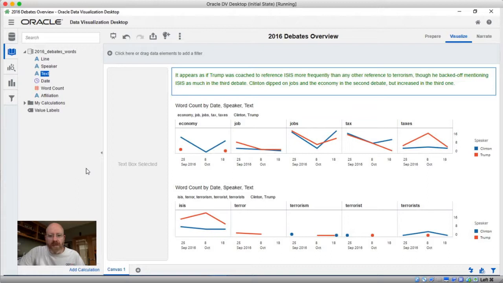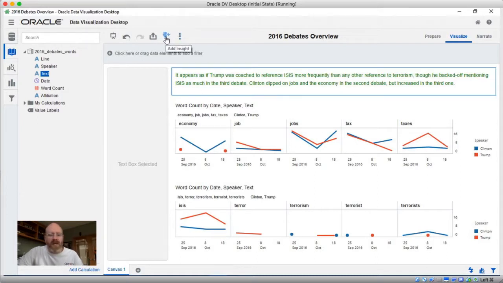I thought what I'd do is showcase a feature that I've been meaning to talk about, story mode or insights and narration, where we can tell a story about a data set using the Insight and Narrate feature. So you can see up in our upper right hand corner we've got Prepare, Visualize, Narrate. We're on Visualize right now. We also have this icon here where we can create insights.